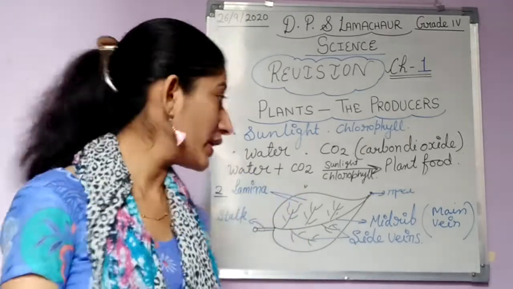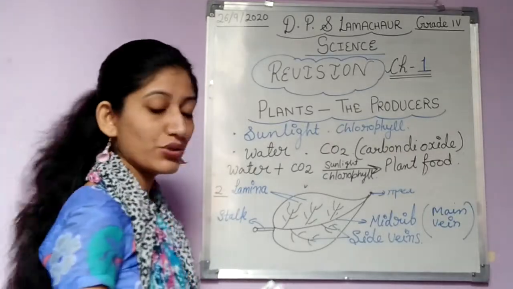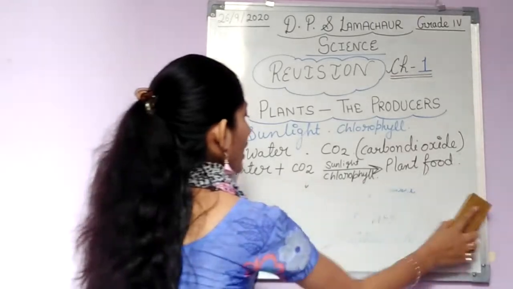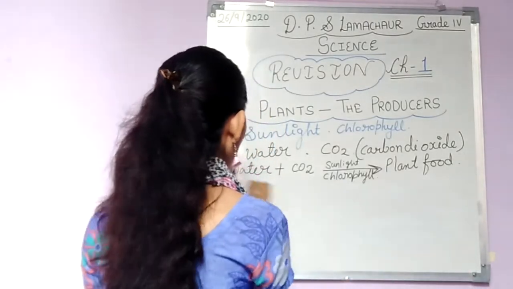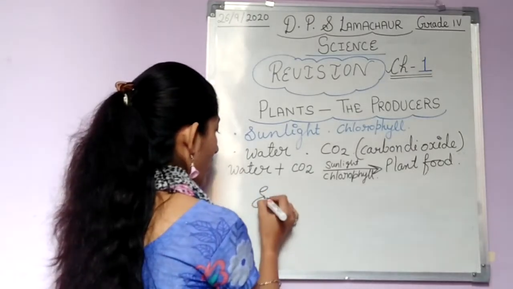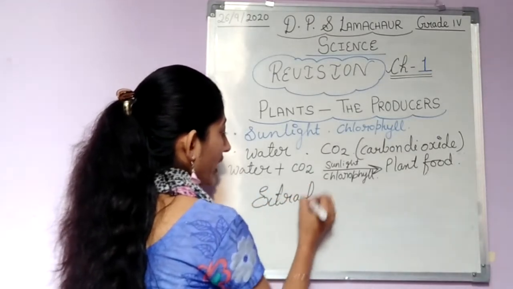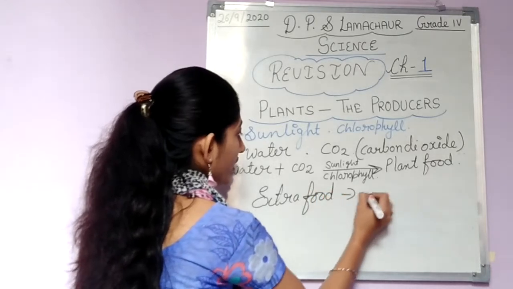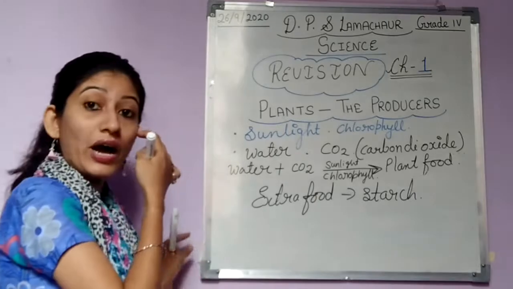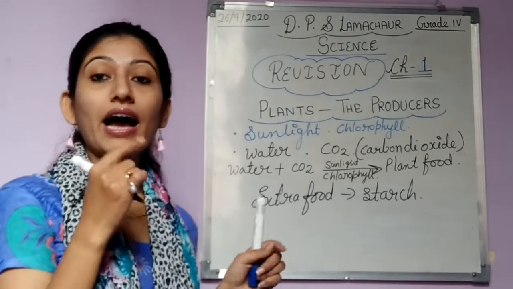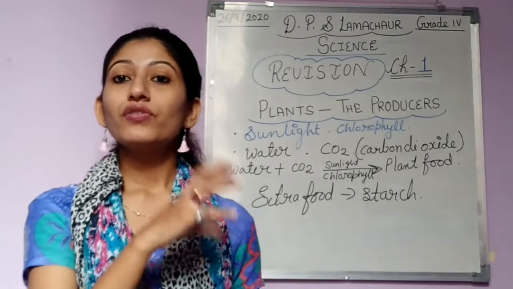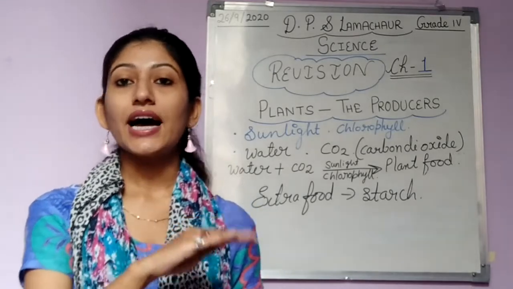Simple सी बात हो गई. हमने क्या समझ लिया यहाँ से? जो extra food है. You all were aware about this. So the extra food is called starch. जो हमारा extra food है plant का, that is called starch. Okay? उसे हम क्या कहते हैं? Starch कहते हैं. Now question arises that how do we test that whether the food item contains starch or not?